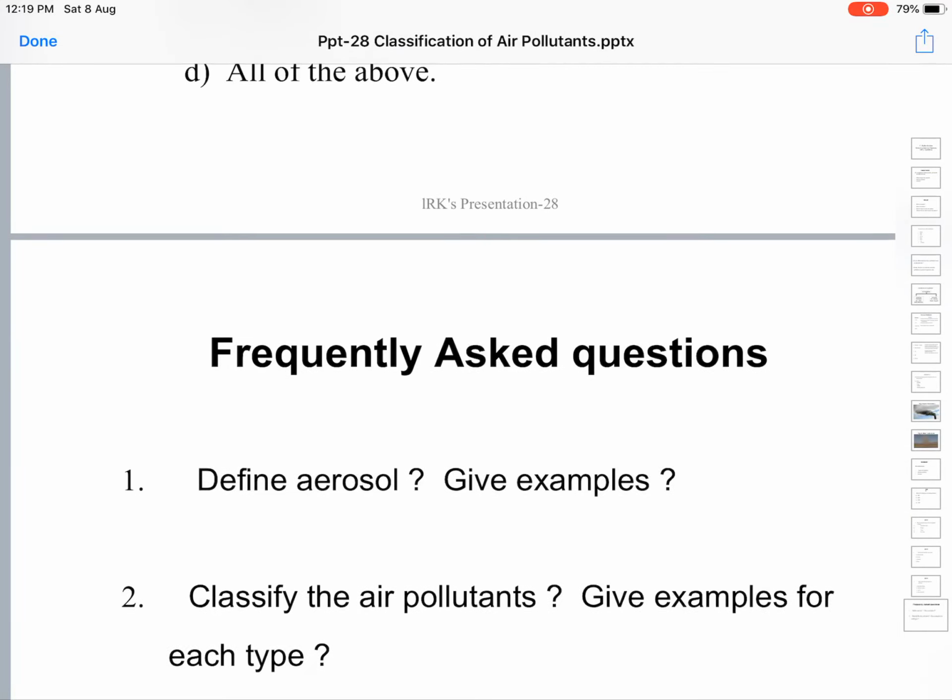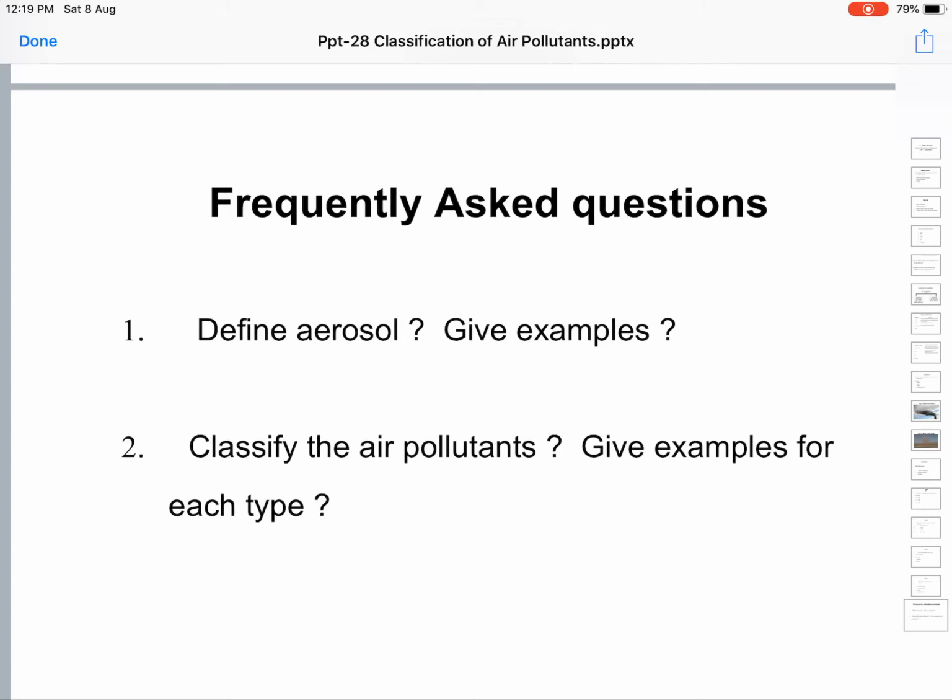The frequently asked questions from this chapter are: what is an aerosol? Give examples. Aerosols are solid and liquid particles of a microscopic dimension, which are dispersed in the air. Examples: dust, smoke. Classify air pollutants. Air pollutants are divided into gaseous pollutants and aerosols. Gaseous pollutants: carbon dioxide, carbon monoxide, oxides of sulfur. For aerosols, again you have dust and smoke.